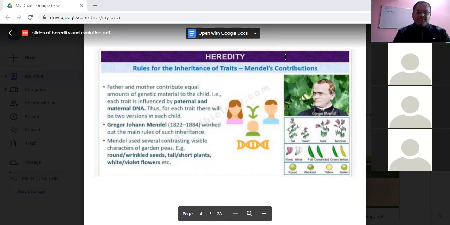Which plant did Mendel select for his experiment and why?